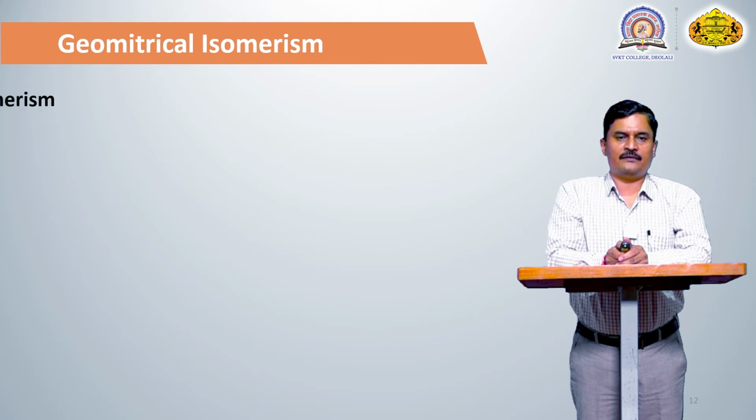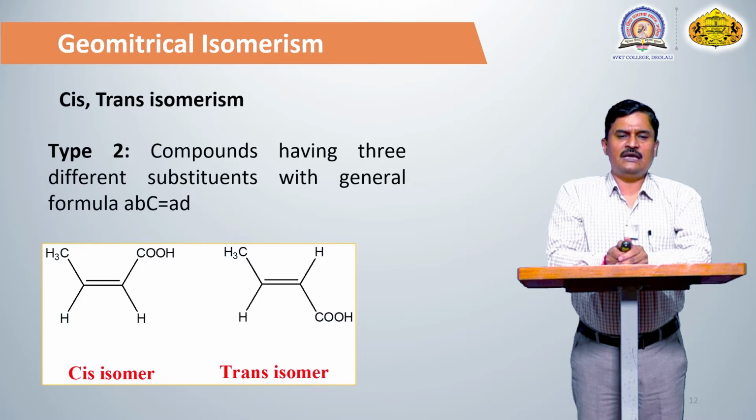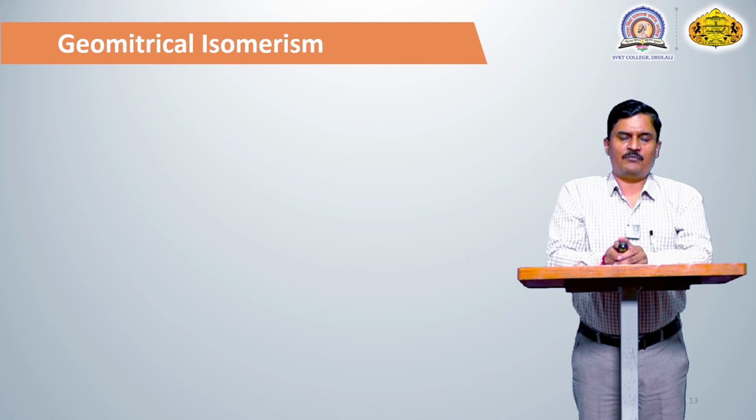For example, in this compound, CH3 and CHO are the different groups, and hydrogen and hydrogen are the same group. It means that if the hydrogens are present on the same side of the carbon-carbon double bond, that is known as a cis isomer. And if the hydrogens are present on the opposite side of the carbon-carbon double bond, that is known as a trans isomer. So type 2 compounds also give two types of geometrical isomers.